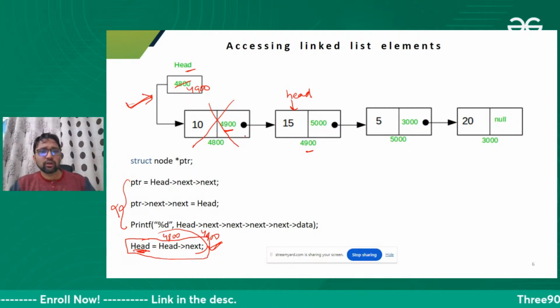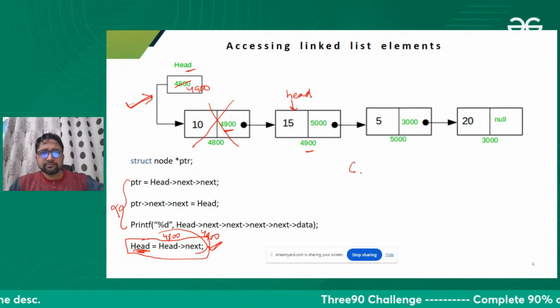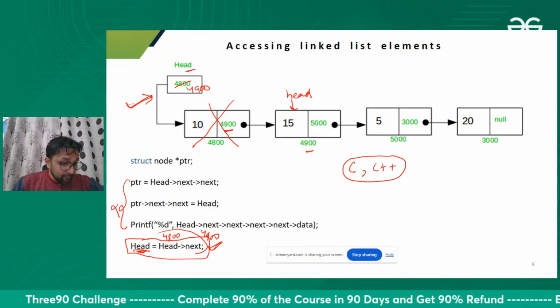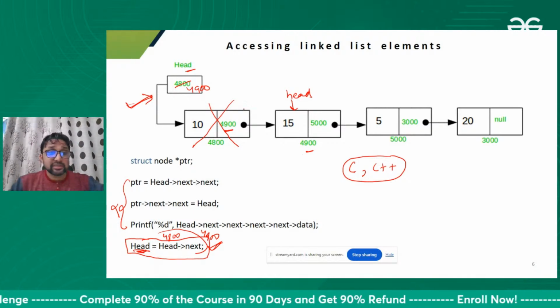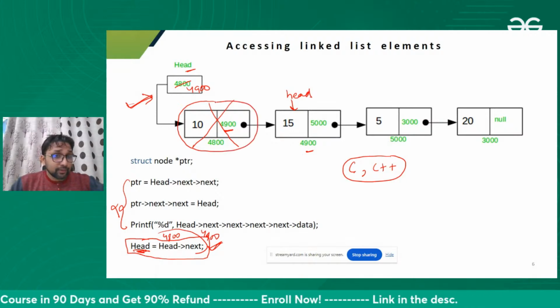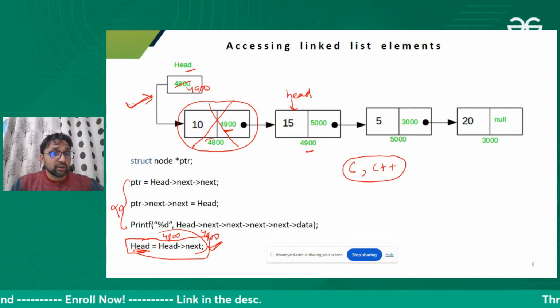If you are using C or C++, then you can say there is an issue here, memory leak is happening. It means this node is in memory, but we are not able to access it because we don't have this address now.